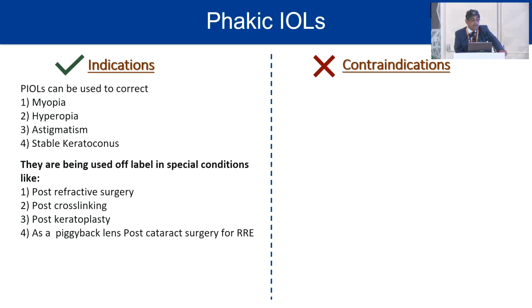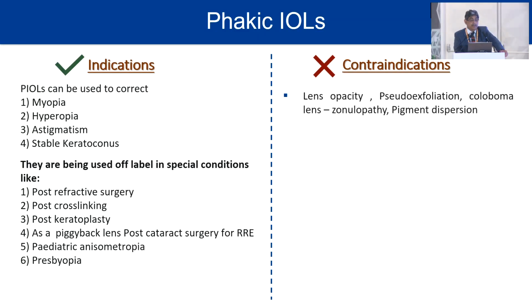post-keratoplasty patients, and as a piggyback lens to correct the residual refractive error, and in some cases of pediatric anisometropia, which are of very high power, maybe more than 18-20 diopters at that young age. In those cases also, where anatomically you find that their development is there, then we can do it for the presbyopia correction. The contraindications are to be remembered, and they are very important.